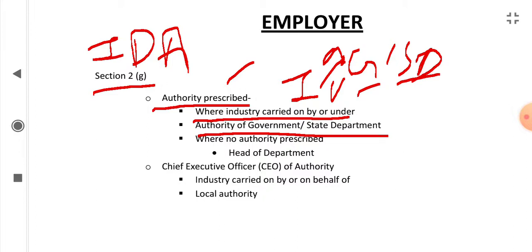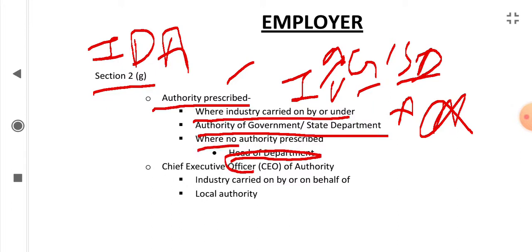In that case the authority prescribed as an employer will be the employer. If no authority is prescribed, the head of the department will be the employer.